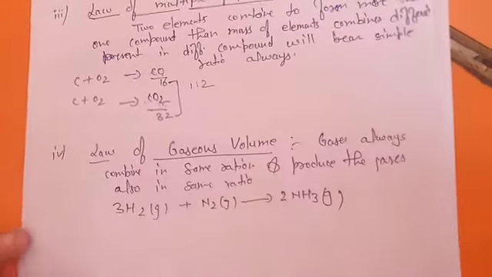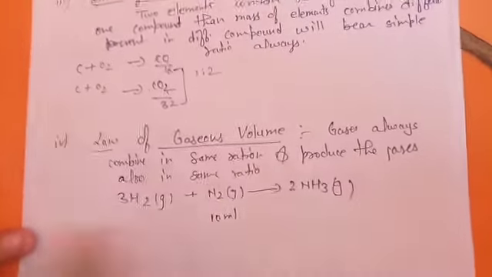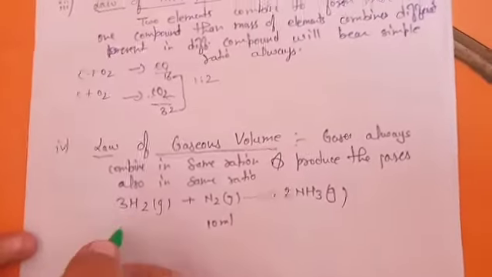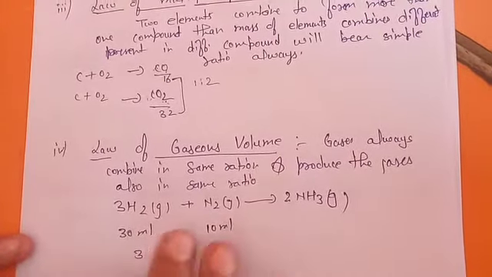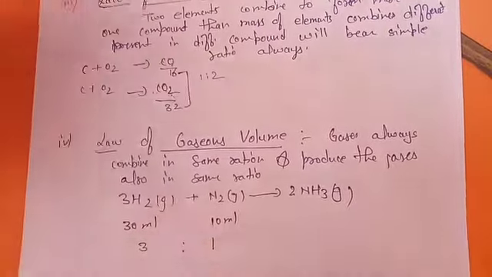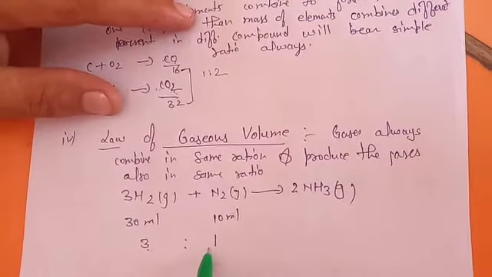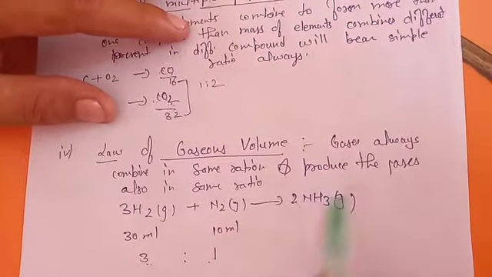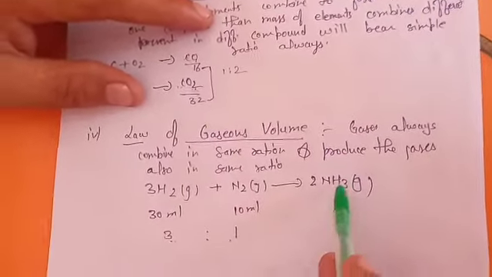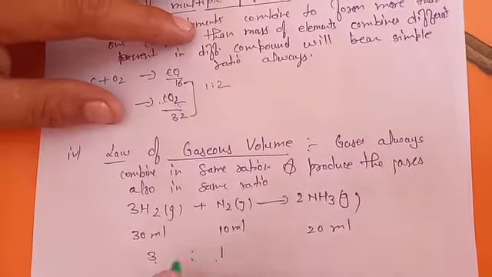So whatever amount you are taking, let's take 10 ml of nitrogen. So what amount of hydrogen will be combined? Always 30 ml. So the ratio will become 3:1. So nitrogen and hydrogen, wherever you take, always combine in the same ratio, and produce the gas also in the same ratio. Mean to say ammonia is the product which gets produced. So the ammonia produced will be 20 ml. So the whole ratio will become 3:1:2.